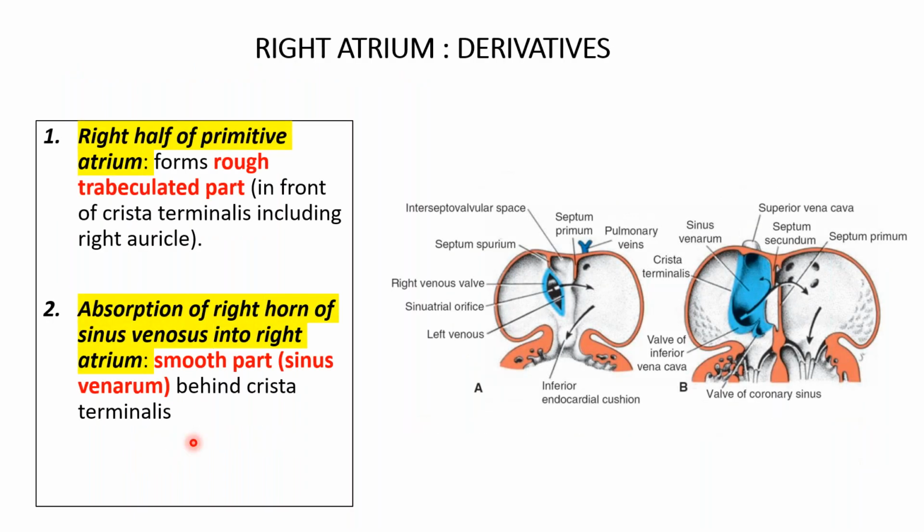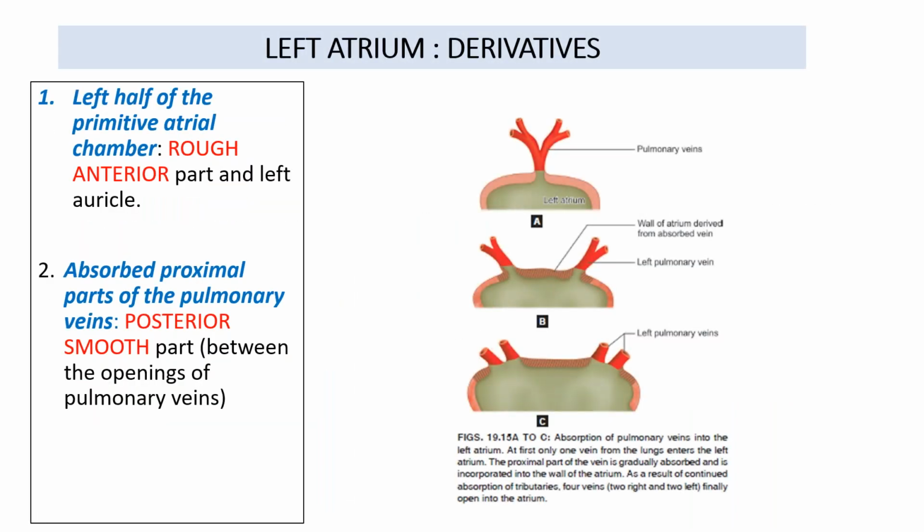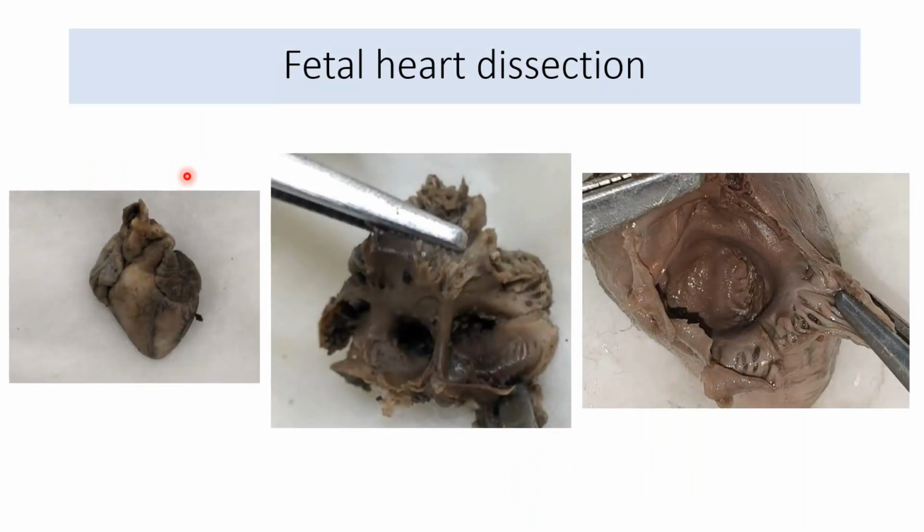So by this, now we can say that the right atrium is derived from the primitive atrium, which forms a rough trabeculated part in front of the crista terminalis, and by absorption of the right horn of sinus venosus, it will form the sinus venarum or the smooth part of the right atrium. Similarly, in the left atrium, when the proximal parts of the pulmonary veins get absorbed, they form the posterior smooth part. And the main rough anterior part is formed by the primitive atrial chamber. These are the fetal heart dissections that were done in our department.